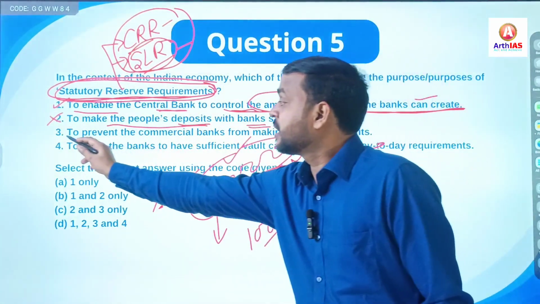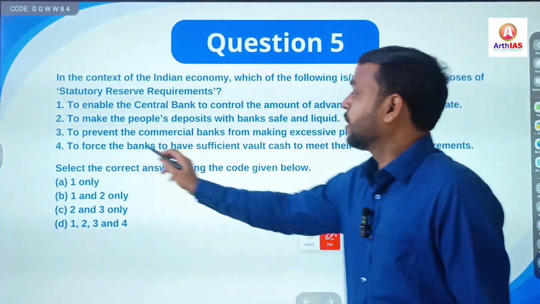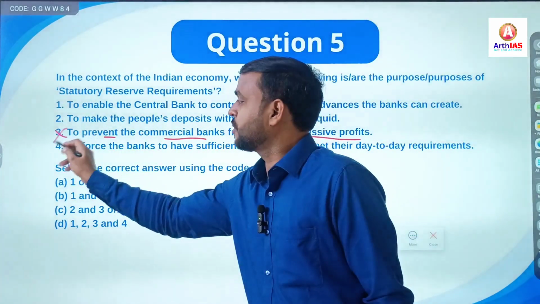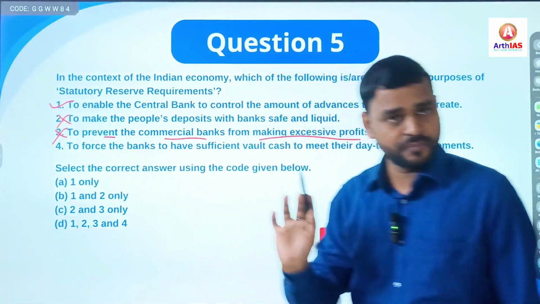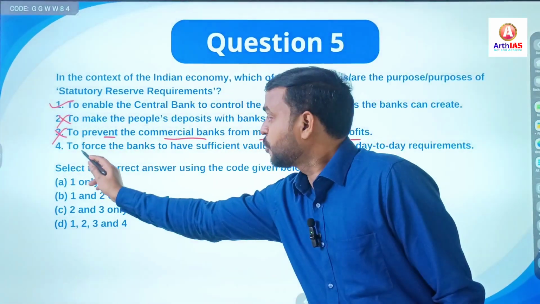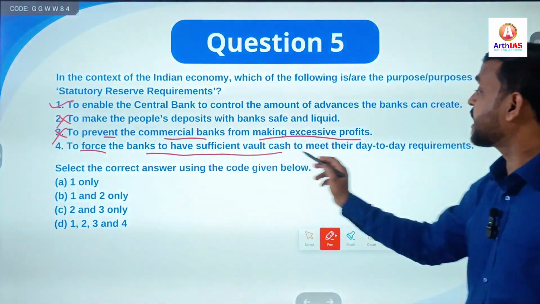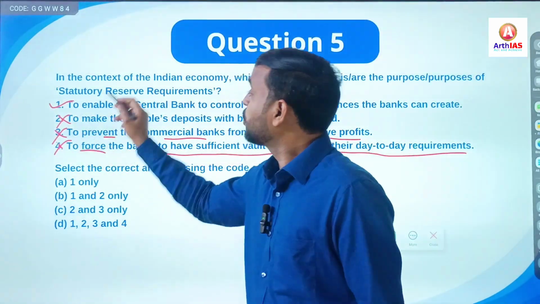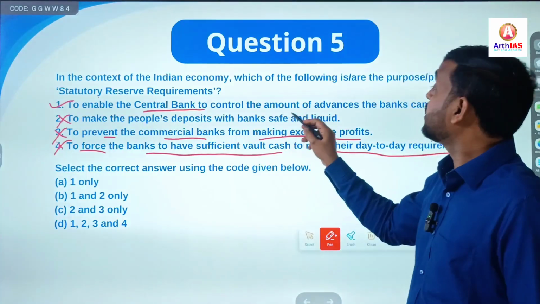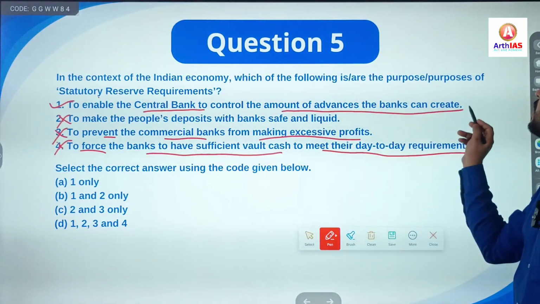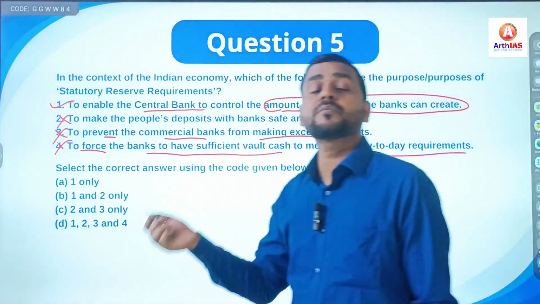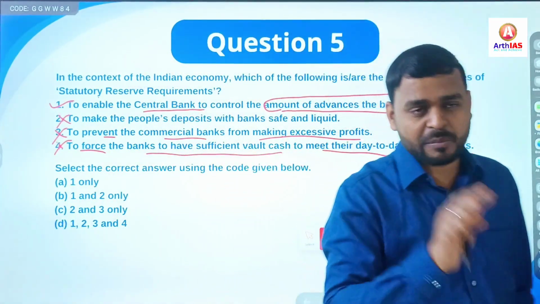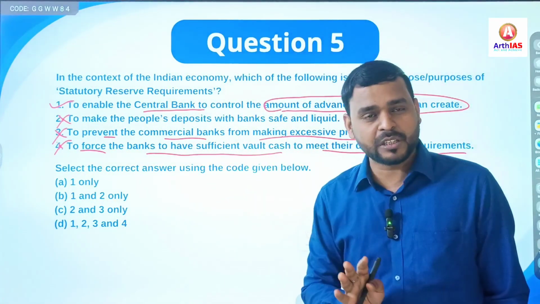Third statement, to prevent the commercial banks from making excessive profits. No, there is no such rule. Fourth, to force the banks to have sufficient cash to meet their day-to-day requirements. Again, no. The purpose is to control the advances the bank can create, means how much money they can offer as loan to the public or even the corporate world.